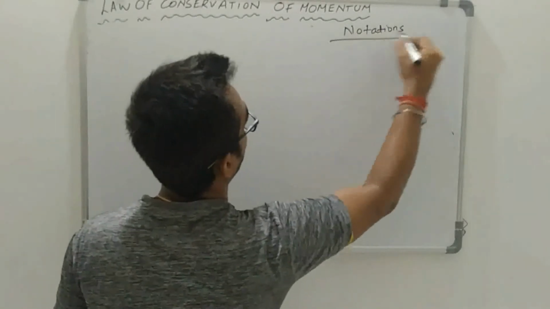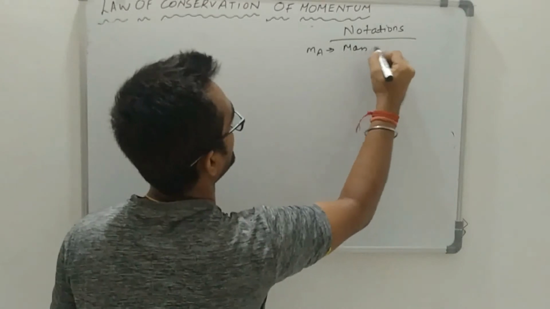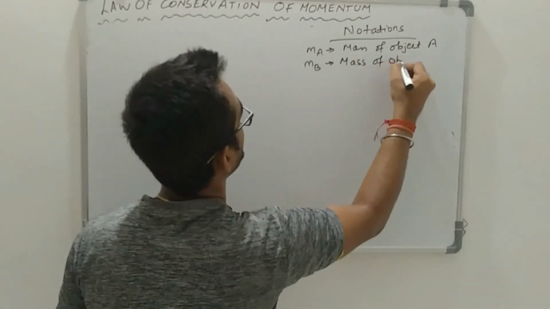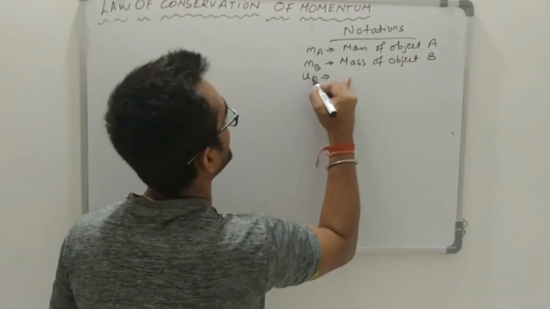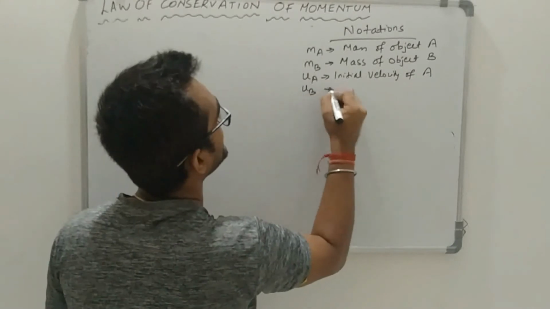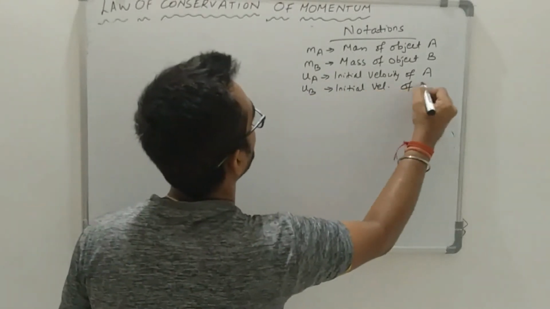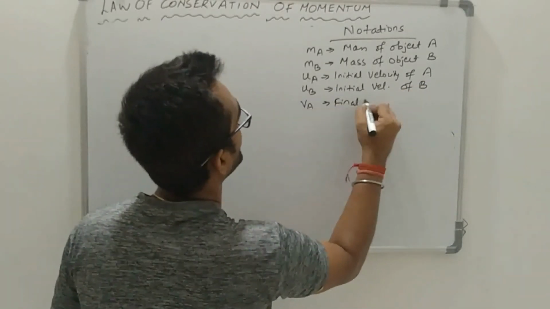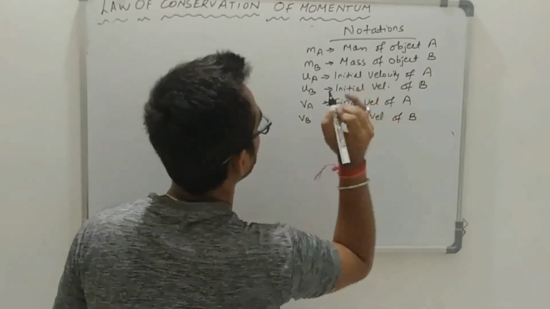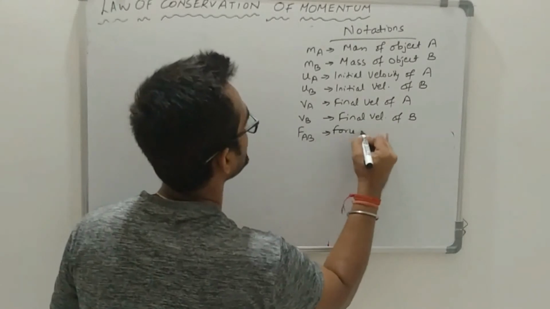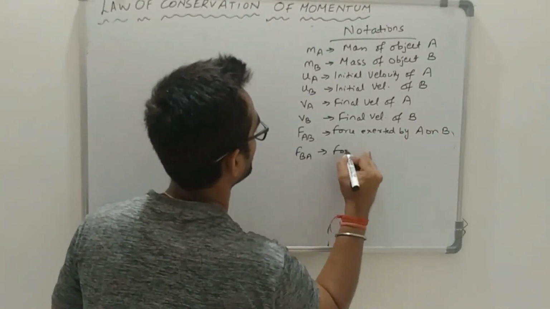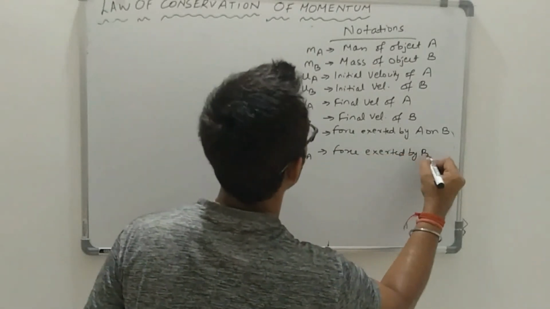Notations: mA, mass of object A, and mB, mass of object B. UA, initial velocity of A. UB, initial velocity of B. VA, final velocity of A. VB, final velocity of B. FAB, force exerted by A on B. FBA, force exerted by object B on object A.